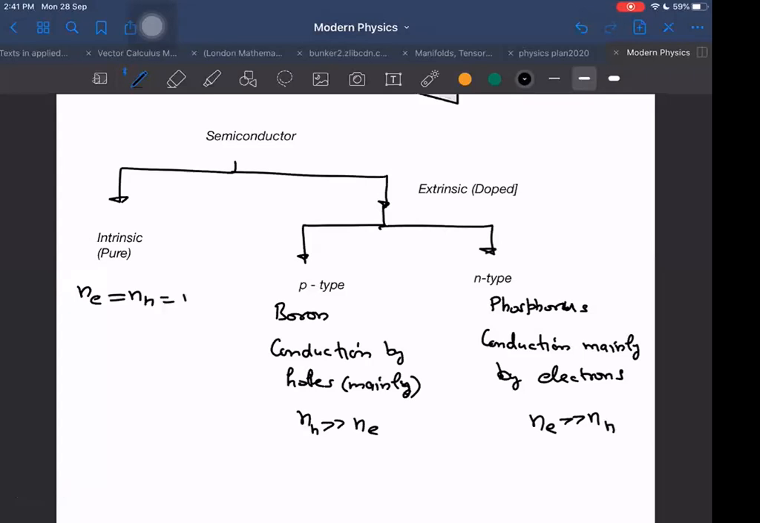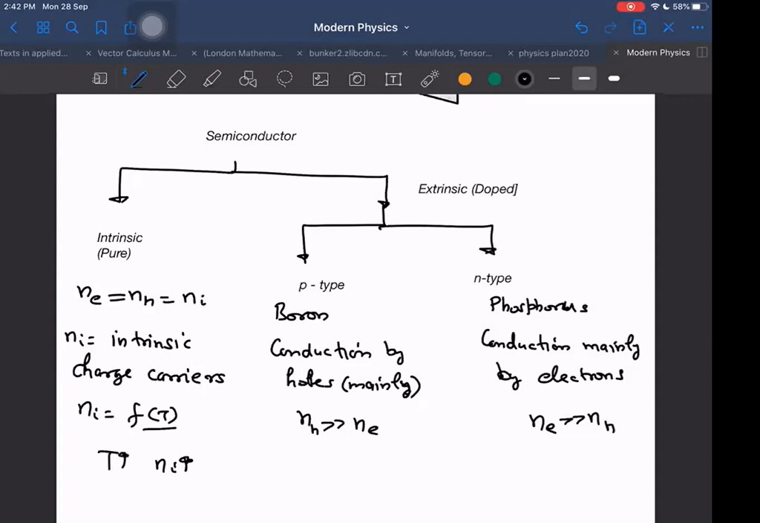And because these are equal, sometimes we call this Ni, for intrinsic charge carriers. We don't call it negative charge carrier, electron or hole. We just call it intrinsic charge carrier. Intrinsic charge carrier means in the pure semiconductor, whatever charge carriers were there at a given temperature. Ni is a function of temperature. As temperature increases, Ni increases.